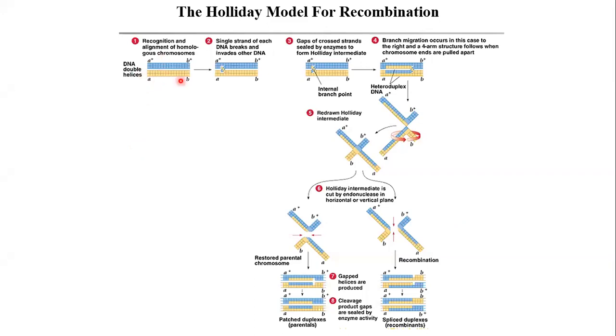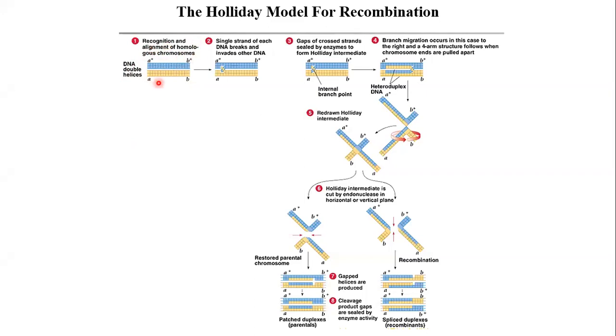So this is the first step. Here there are two homologous chromosomes shown in different colors, these double helices. And in this example, we are considering two alleles, that is A plus and A, B plus and B. Okay, there are two pairs of alleles. So first is the recognition and alignment of homologous chromosomes.